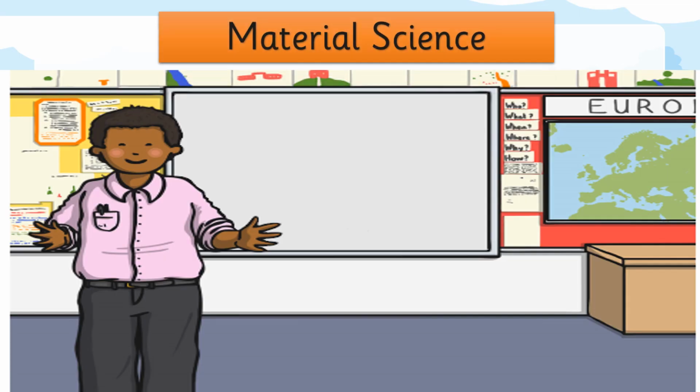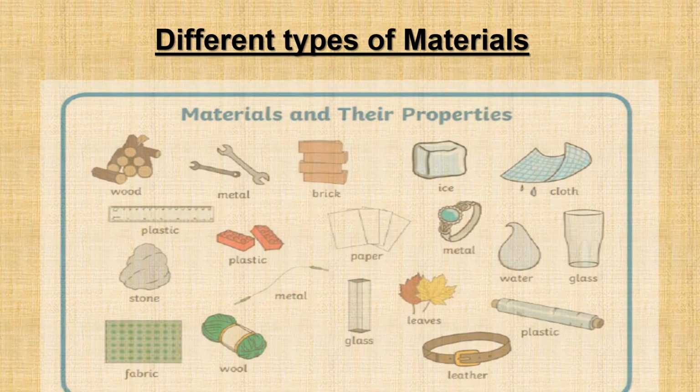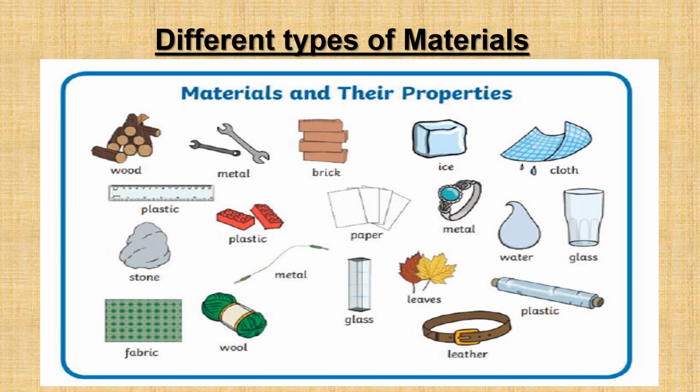Now let's recall about material science. In material science, we had learned about different types of materials. As you can see in the picture, wood, metal, brick, ice, cloth, plastic, stone, paper, metal, water, glass, fabric, wool, leather, leaves.